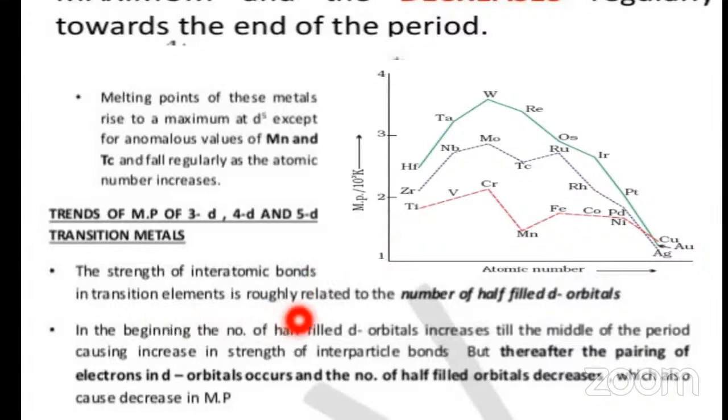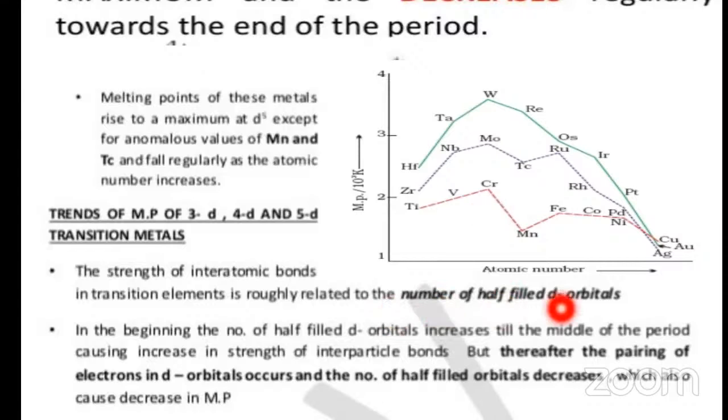In the beginning, the number of half-filled d orbitals increases, up to chromium, molybdenum, and tungsten, till the middle of the period. The middle of the period is nothing but up to this group. This causes an increase in the strength of interparticle bonds.